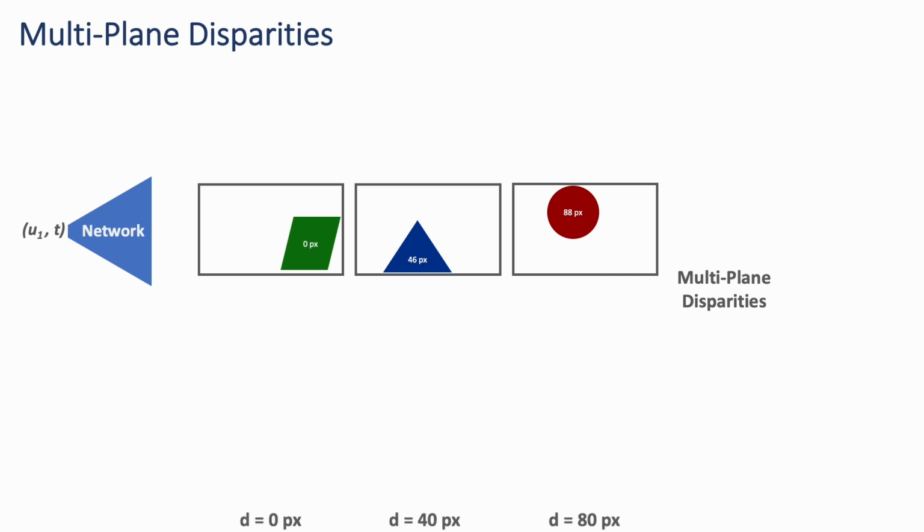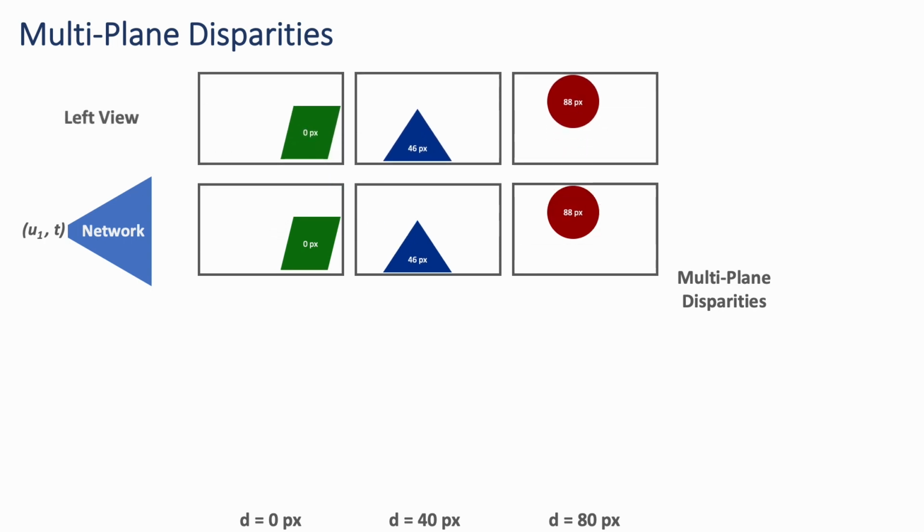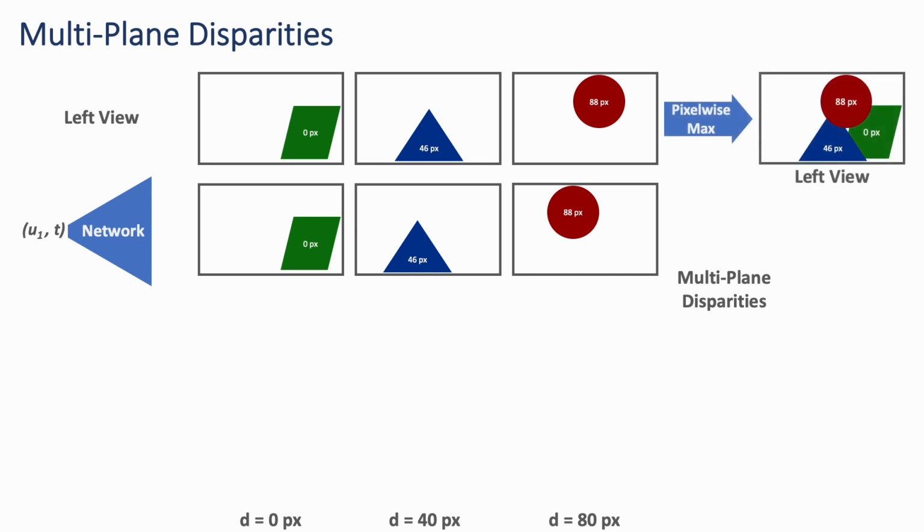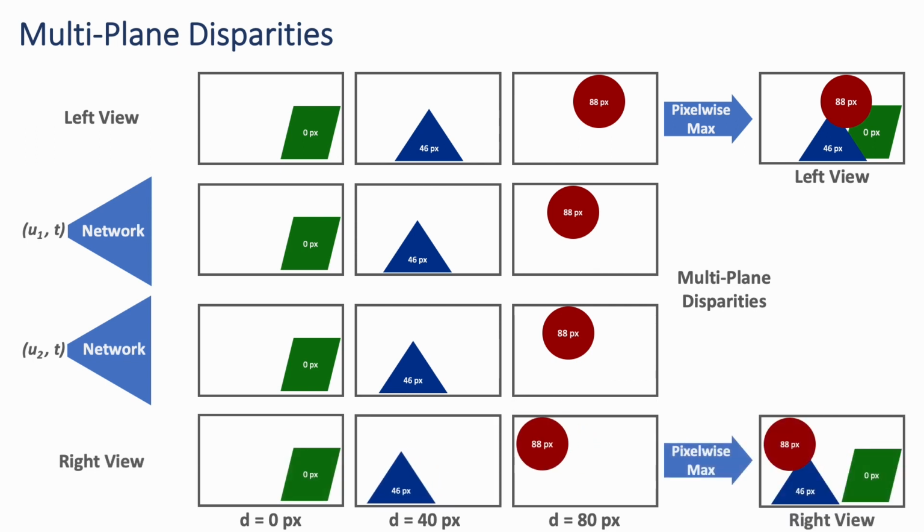For example, here we have three planes at disparities equal to 0, 40, and 80 pixels. Each plane contains objects with the disparities in the vicinity of the plane's disparity. Note that these planes are estimated in the canonical view. To reconstruct the disparity at, for example, the left view, we shift each plane according to the view coordinate and the disparity of each plane. The shifted planes are then combined to produce the left disparity. Similarly, for the right view, the network estimates the multiplane disparities at the canonical view, and the final disparity is reconstructed by shifting and combining the planes.